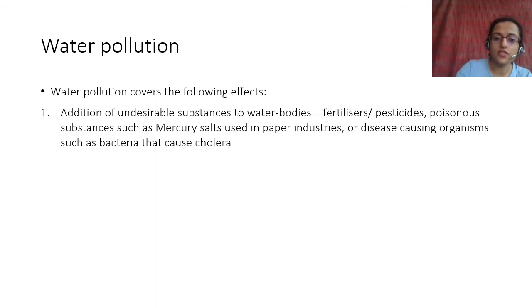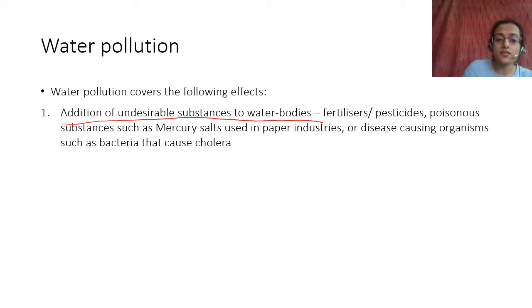Water pollution covers the following effects. What exactly is water pollution? When we talk about it, we talk about the addition of undesirable substances to water bodies. For example, fertilizers or pesticides, poisonous substances such as mercury salts used in paper industries, or disease causing organisms such as bacteria that cause cholera.